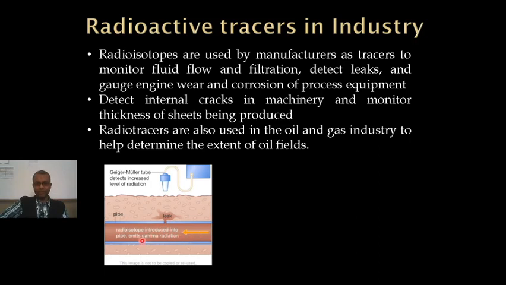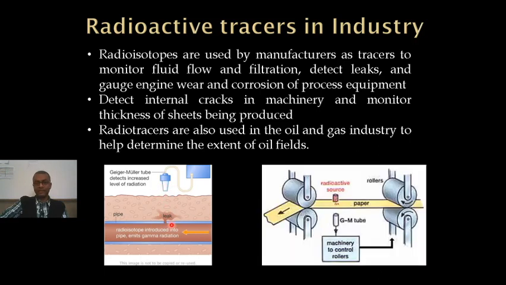A radioisotope is introduced into the pipe. It emits radiation, and a Geiger-Müller counter throughout detects it over the pipe. In regions where there is no leak, the amount of radiation will be less, but in the region where there is a leak, the detector will detect more radiation. So hence we can make out that a leak is there.